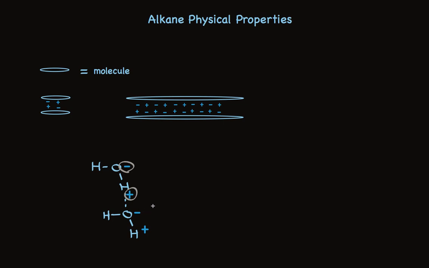Take a look at what happens if we try to dissolve an alkane molecule in water. If we dissolve an alkane molecule in water with these very small weak charges, it separates these molecules. It's dissolving in water, so the molecules of water have to split apart.